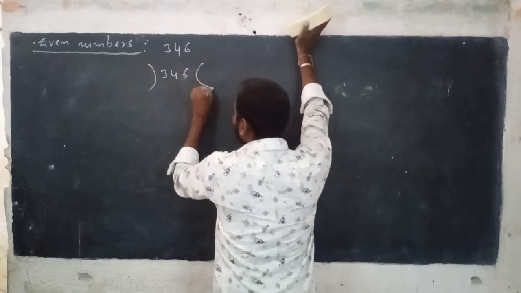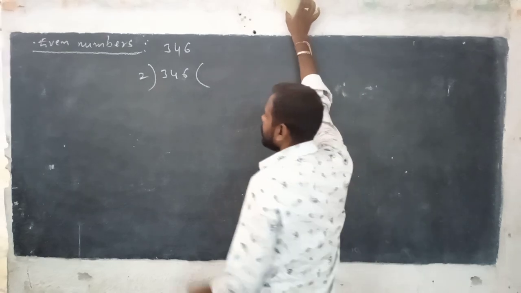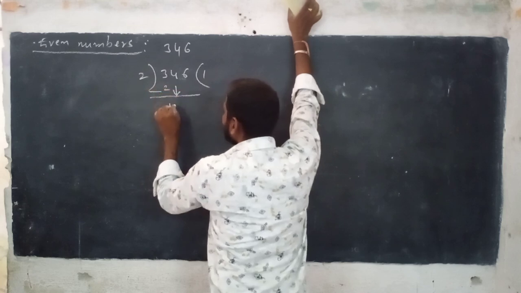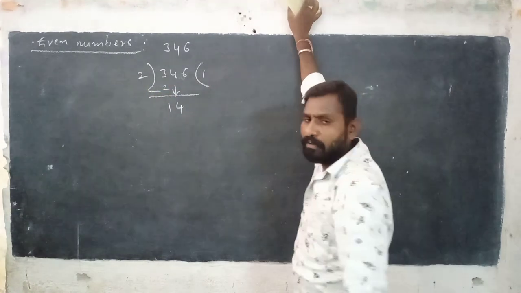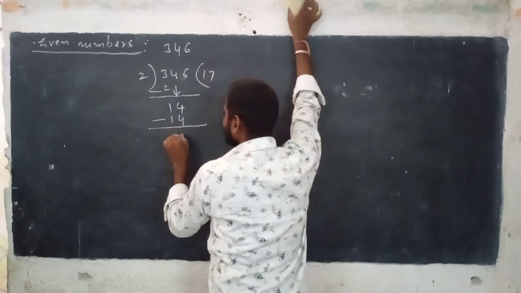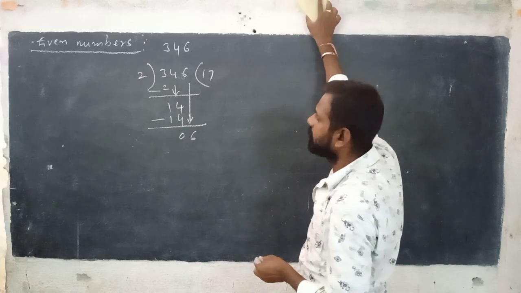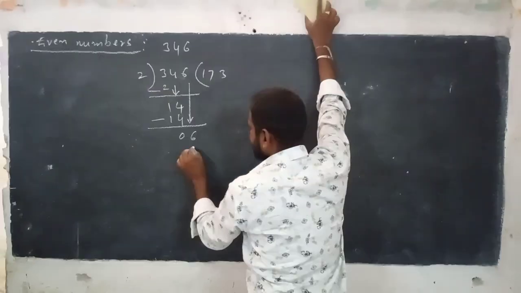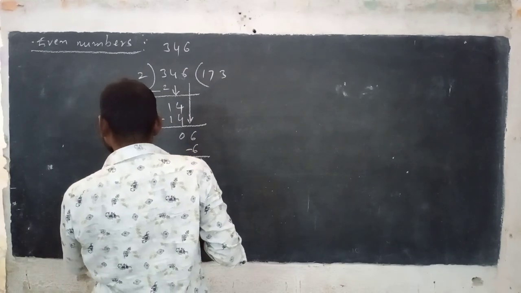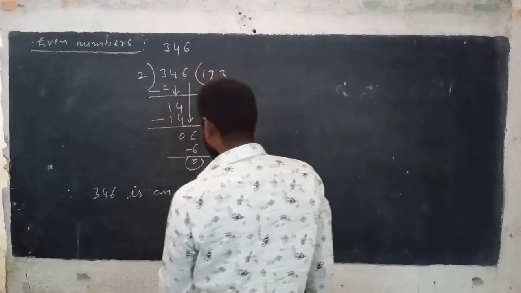346 is divisible by 2. See here: 2 ones are 2, 3 minus 2 is 1. Bring down 4. Next, 2 sevens are 14, 14 minus 14 is 0. Again bring down 6. So 6 is divisible by 2, where 2 threes are 6. 6 minus 6 is 0. Therefore 346 is an even number.